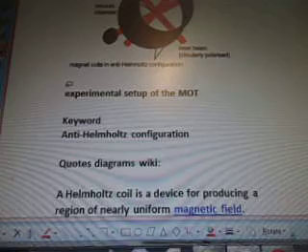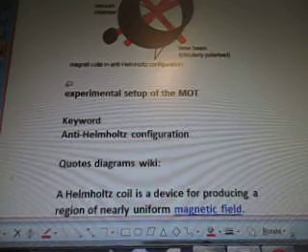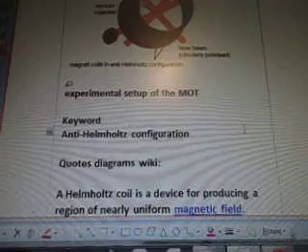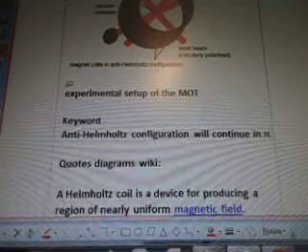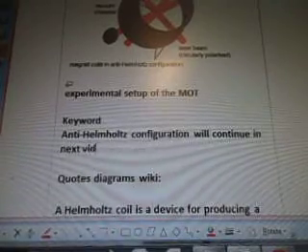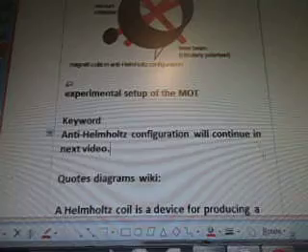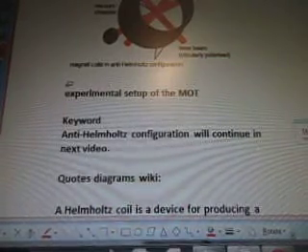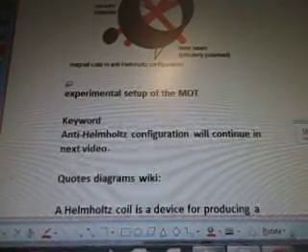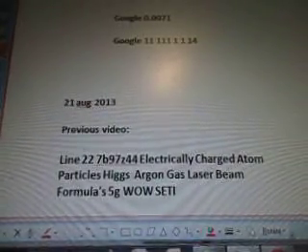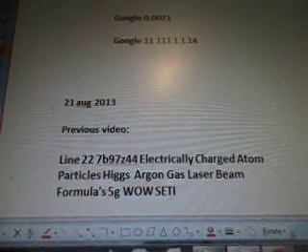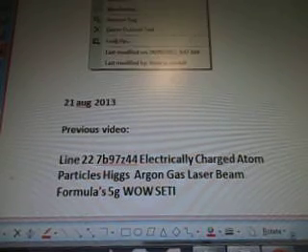The keyword is Anti-Helmholtz configuration, which I'm going to continue in the next video. So what we're going to do is I'm going to stop here. Can't type as always, and I'm going to just make this 45A, and the next one will be 45B. Okay? And we'll just add a new subpage and divide this up. It'll be the same title, and let's just make it 45B so that we know.